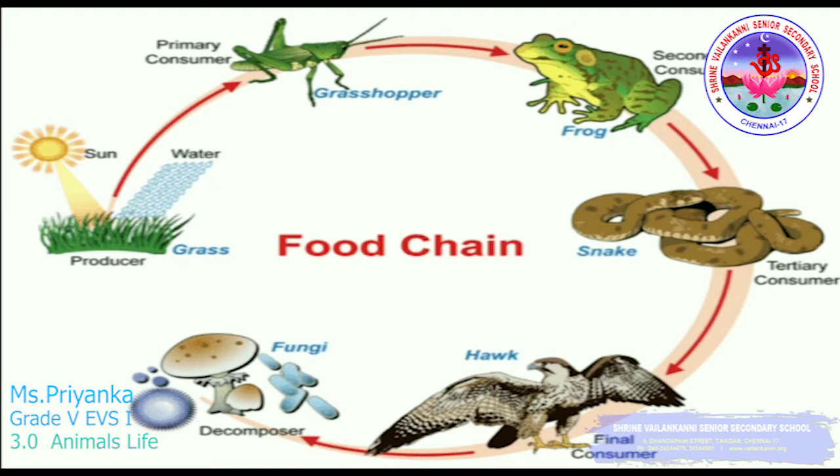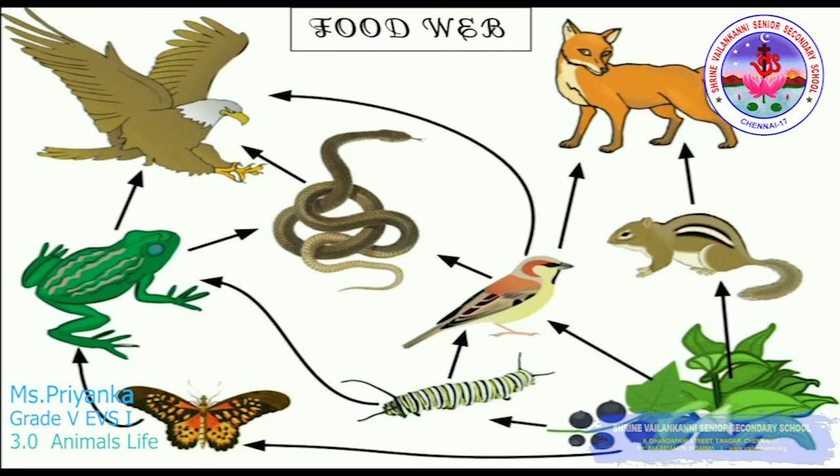If the hawk has died, what will happen? The dead animals will start to decay with the help of the fungi. So these decomposers will always be at the end of the food chain. Now we have an idea about the food chains. A food chain is the food energy that is transferred from one animal to another. That is a path.